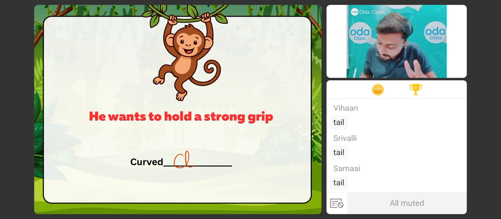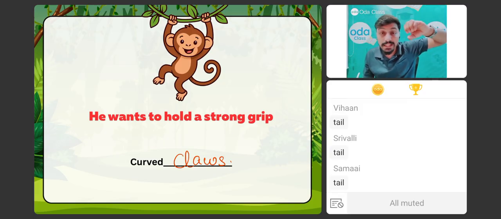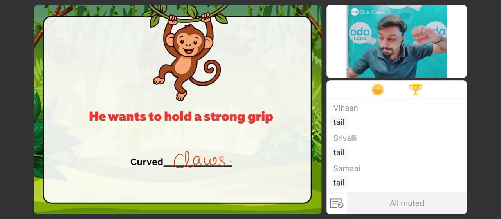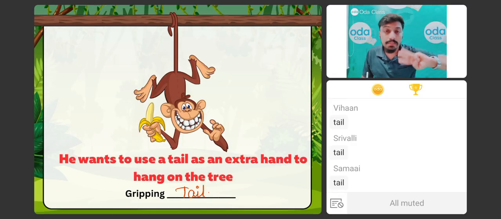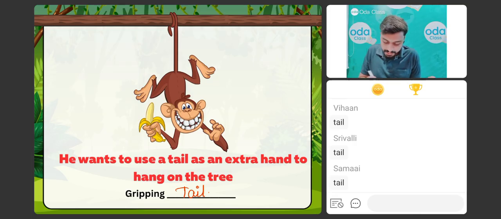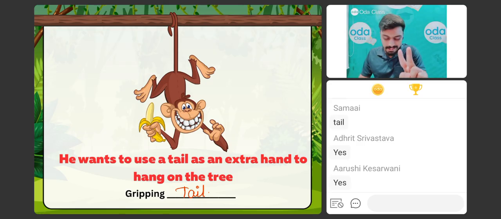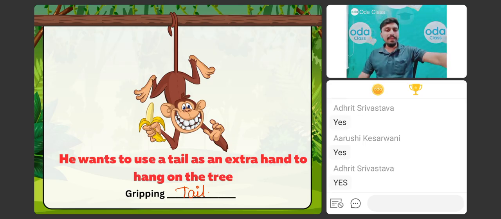Okay, just a second. I made a mistake. Claws. They should have curved claws. उनकी जो claws है, they should curve properly so that they can grip, they can hold properly. And third, last but not least, which is very important, they should have a gripping tail so that they can use this tail like their hand. Is it clear to all of you? क्या ये clear है? जल्दी बताओ so that we can solve some questions. Okay, back to back we'll solve two questions. ठीक है? Ready बच्चों? मजा आएगा question solve करने में? चलो let's do it then.